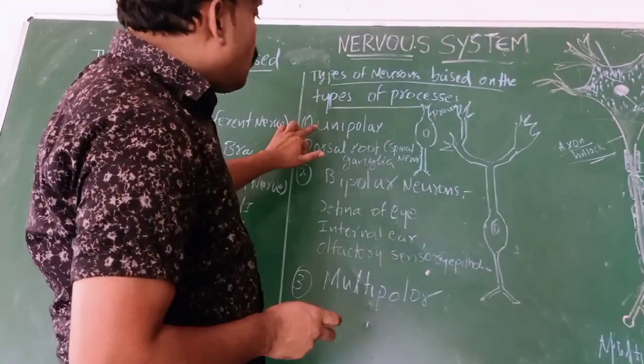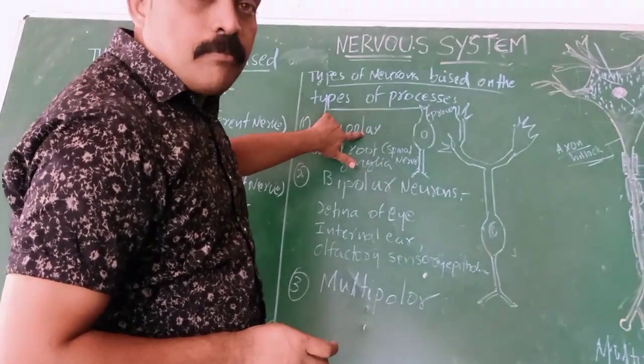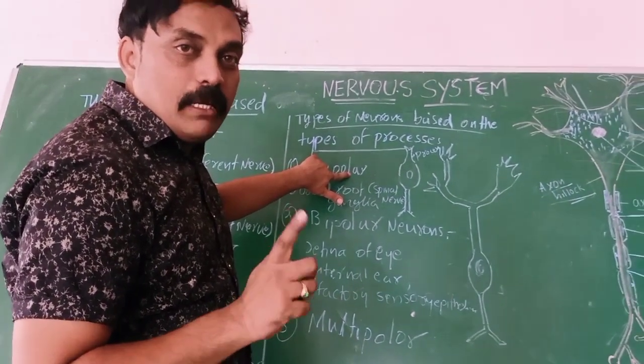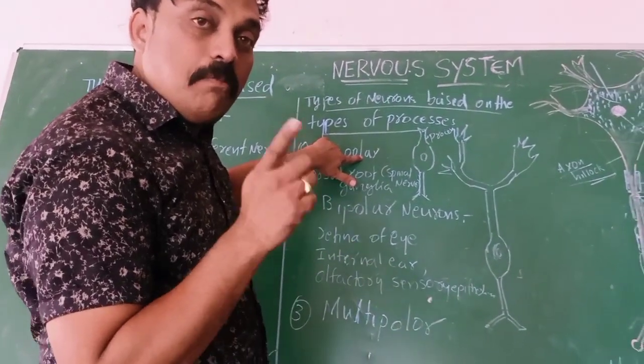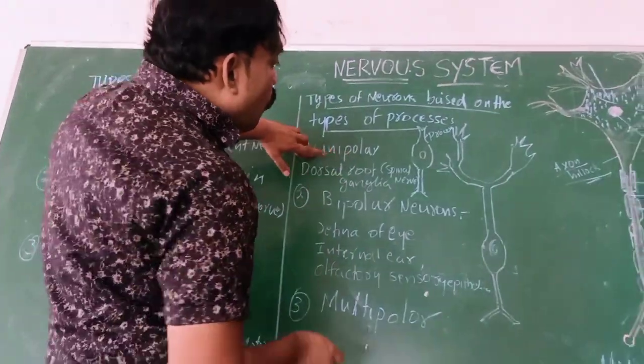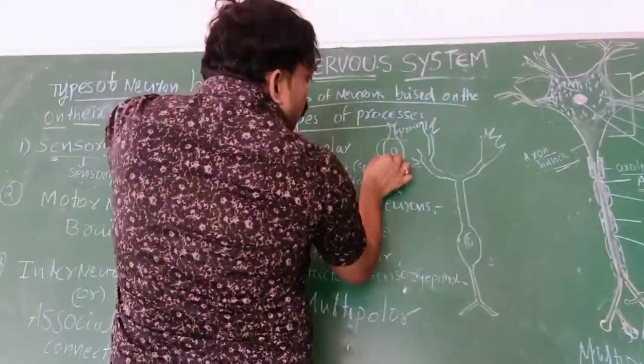What is the first one? Unipolar or pseudo-unipolar. It is not multipolar. Pseudo means false. It looks like multipolar, but it is a unipolar. What is the meaning of unipolar? Only one cell body.